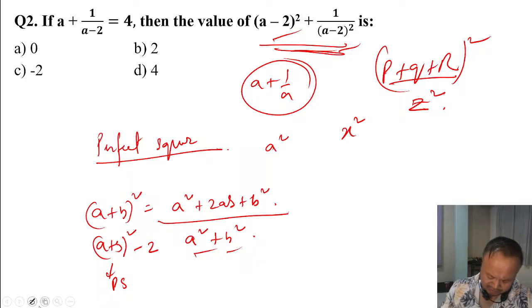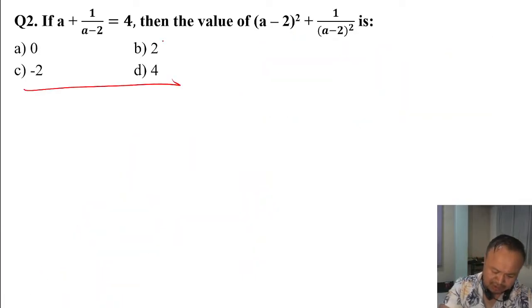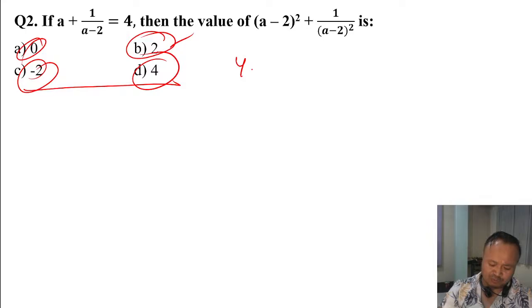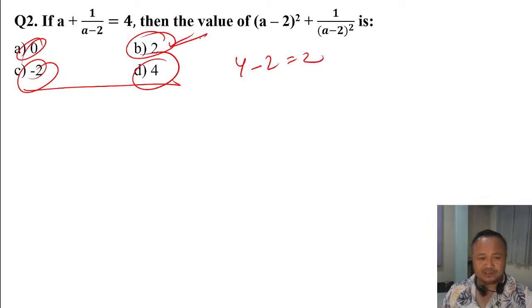The nearer perfect square to 0 is 4. If you subtract 2, you will get 2. So the answer is 2. This is the second concept.